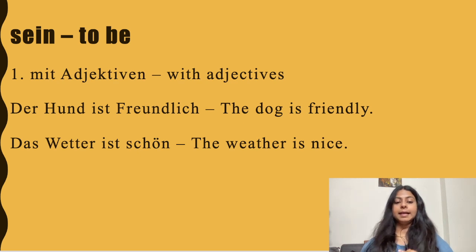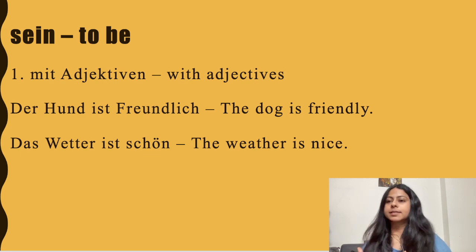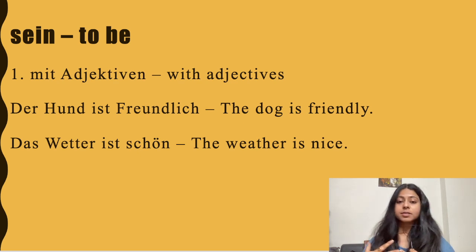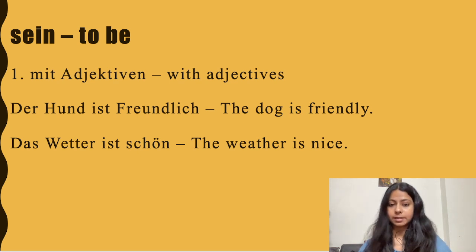Now, let's look at the verb sein. In which contexts is sein used? So, the first one is mit Adjektiven, with adjectives. Der Hund ist freundlich, the dog is friendly, das Wetter ist schön, the weather is nice. So, both freundlich and schön are adjectives.